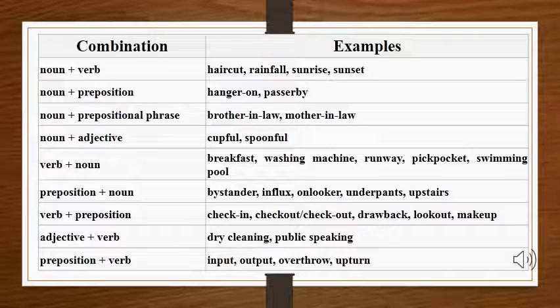We have another example, that is preposition plus verb, like verb plus preposition. Now we have preposition plus verb. It is input, output, overthrow and upturn. Here you can see the first parts are prepositions and the second words are verbs, like input. In is a preposition and put is a verb. So these kinds of combinations are also called compound nouns. Now we will move towards the plural forms of nouns.